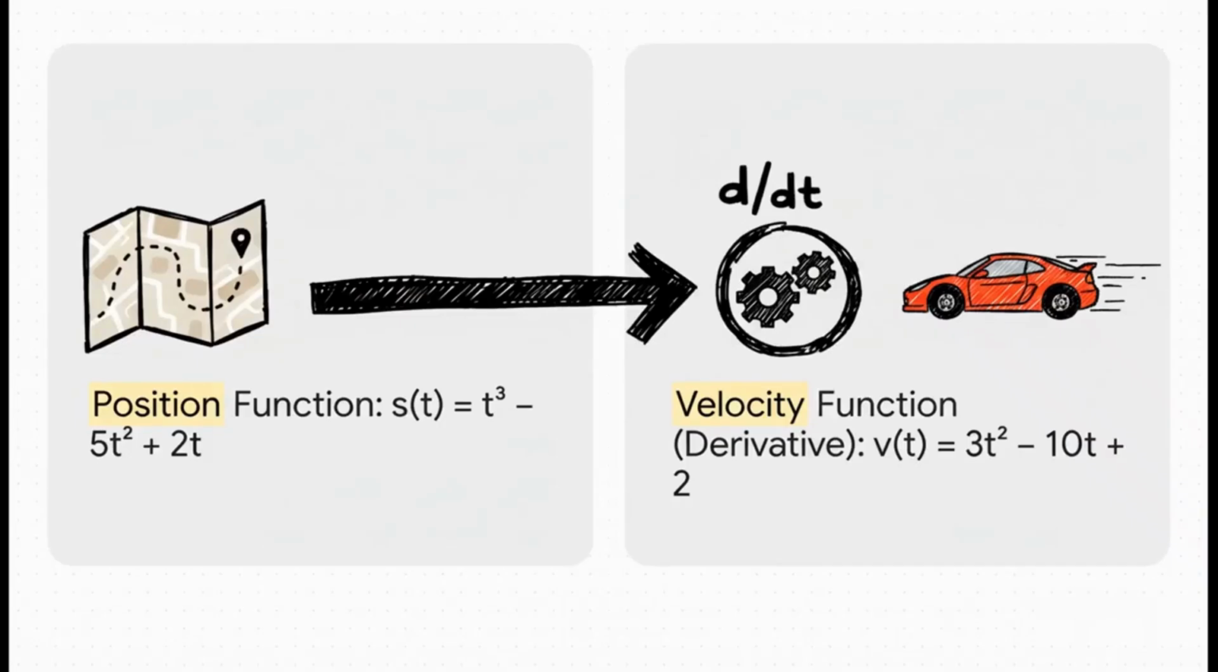Let's get really specific with an example. Imagine this function, s of t, tells you an object's position at any time t. If you want to know its velocity, how fast it's going, you just take the derivative. We apply our simple power rule to each little piece, and poof, we have a brand new function that gives us the velocity at any moment.